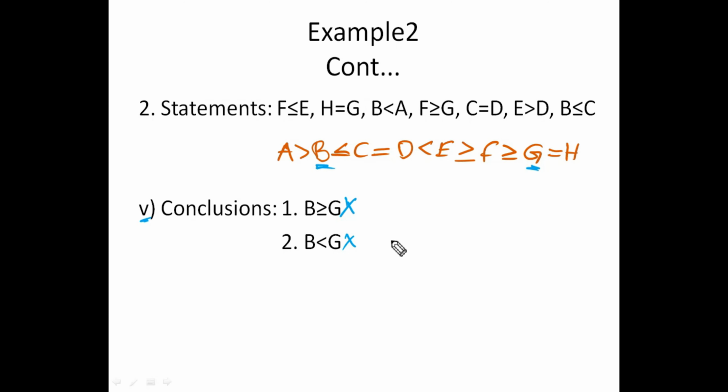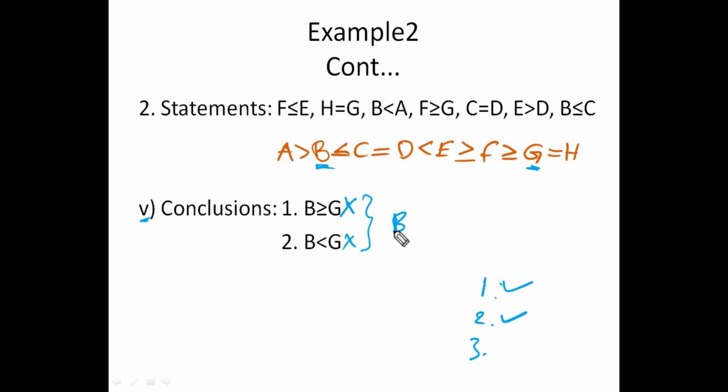No, before concluding that answer as neither conclusion 1 nor 2, we need to verify those 3 points. What is point number 1? Both conclusions must be with the same pair of elements. Yes, correct. Second, both must fail individually. Third condition is that together they should give the required result.